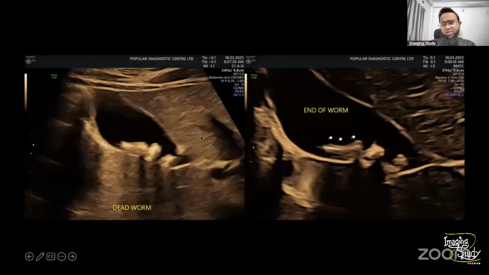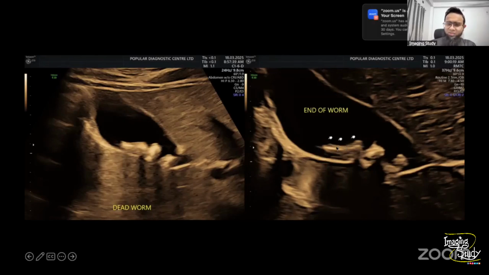Okay, so here on the curvilinear transducer, you see the calcified fragmented structure, and you see the end area. So this is the tapered end, which is the end of the worm. So this is nothing but the dead calcified worm.